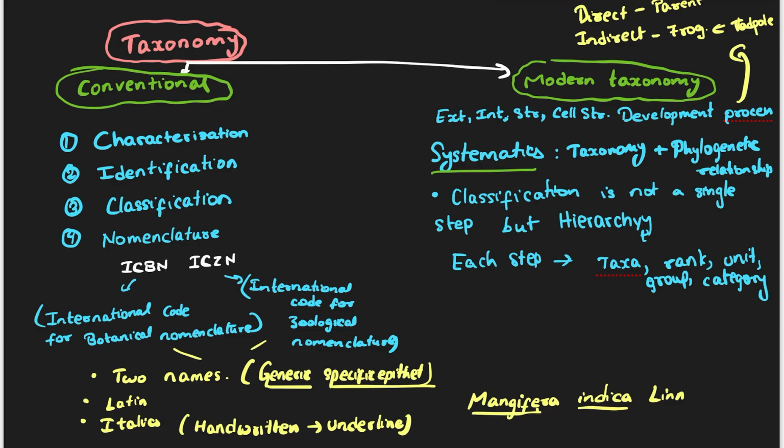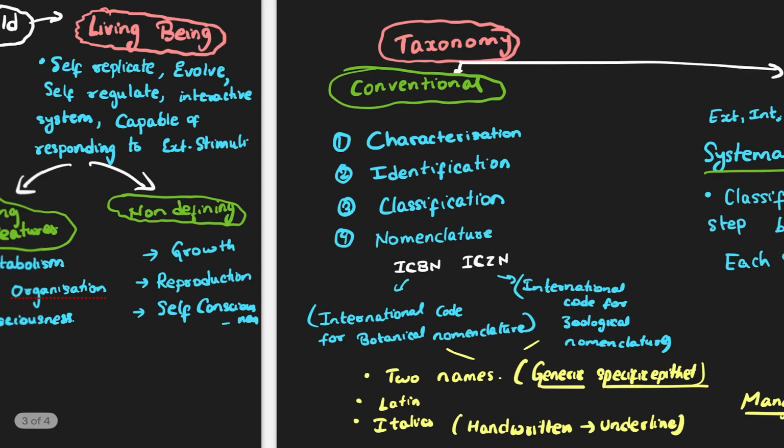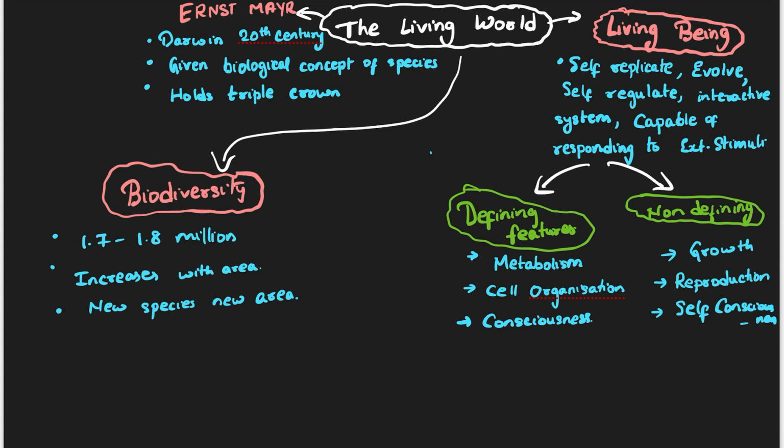So these are the important things. Next we'll be learning about taxonomic hierarchy, and we'll also be learning about the taxonomic aids. So what did we learn first? First we learned about Ernest Mayr, about whom you must know. Then you must know what a living being is: beings which are able to self-replicate, evolve, interact, and respond to external stimuli. And we discussed the defining features of living beings: metabolism, cell structure and organization, all those things.